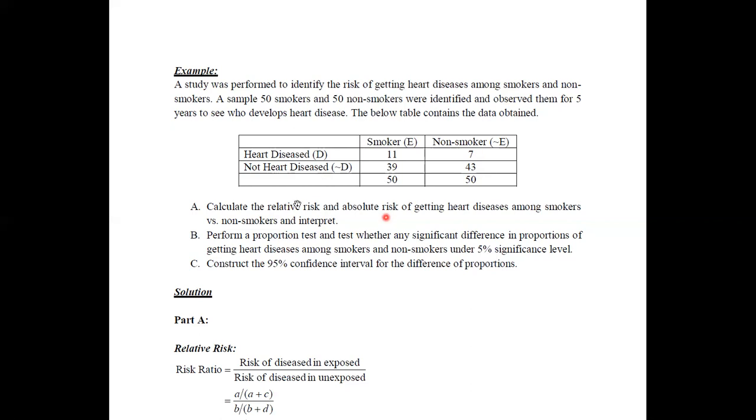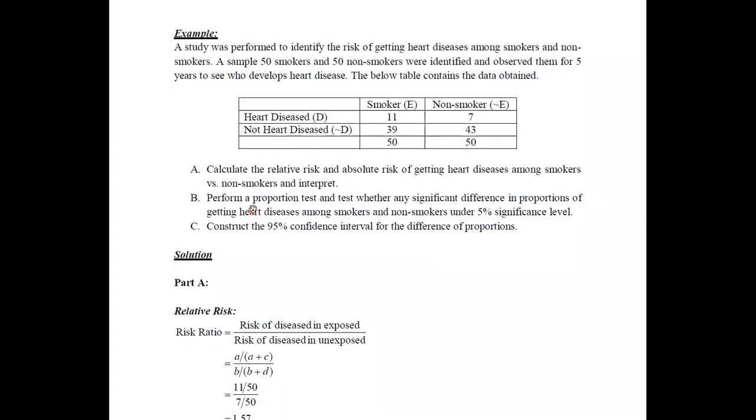We all know how to calculate the relative risk and absolute risk since this is a cohort study, and we are asked to interpret it as the first part. In the second part, we are asked to perform a proportion test, and we need to test whether there is any significant difference in the proportion of getting heart diseases among smokers and non-smokers at the 5% significance level. And as the third part, or part C, we are asked to construct the 95% confidence interval for the difference of proportions.